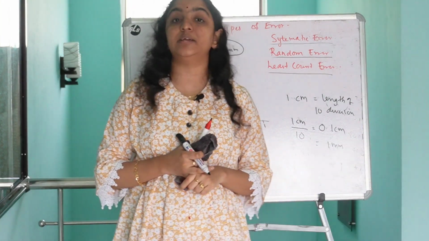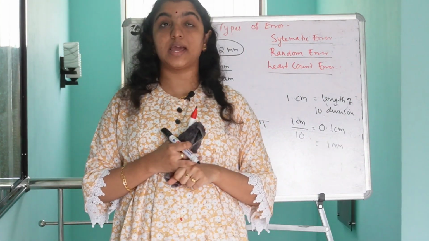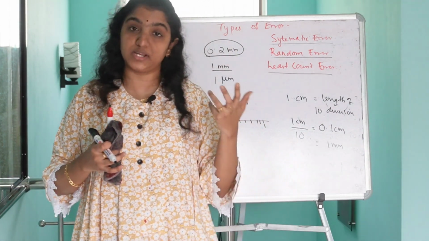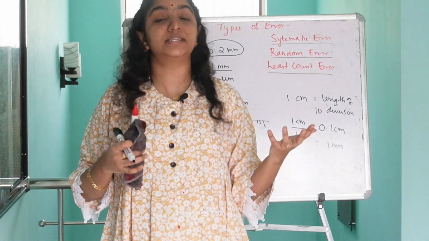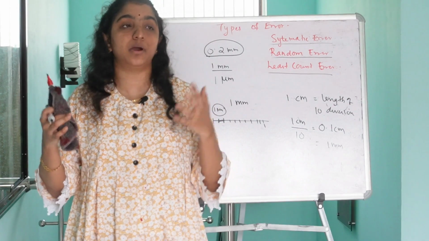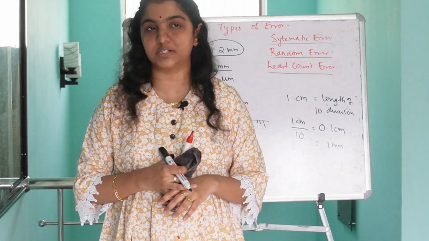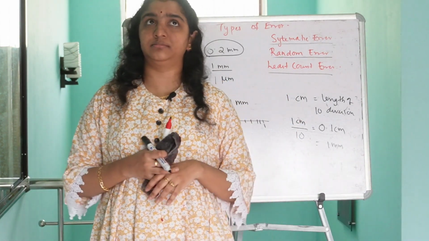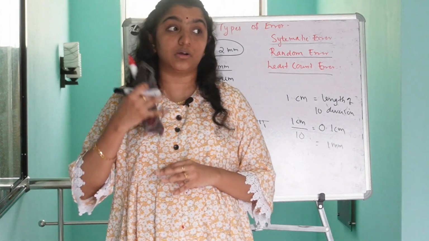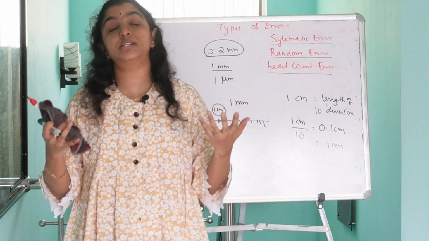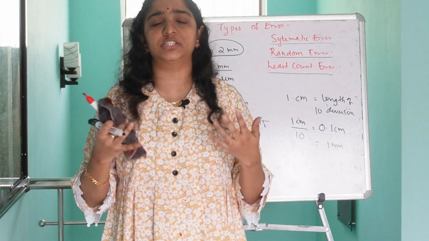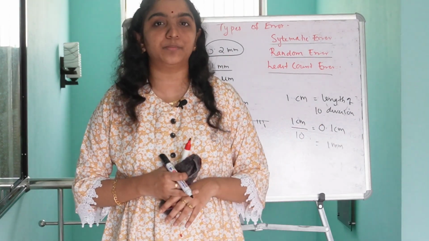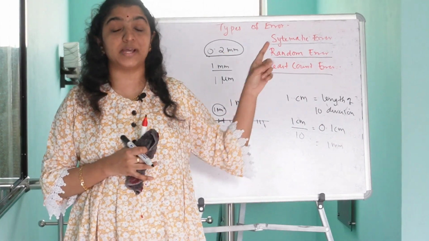Types of error: there are 3 types of error: systematic error, random error, and least count error. Let's see a quick recap. What are systematic errors? Systematic errors are those errors which occur always in the same direction, and sometimes by the same amount, while measuring a physical quantity in an experiment. Systematic errors occur when we use instruments which are not perfectly designed or calibrated, instruments in which the needle fails to return to 0, or if the experimental setup is not proper.